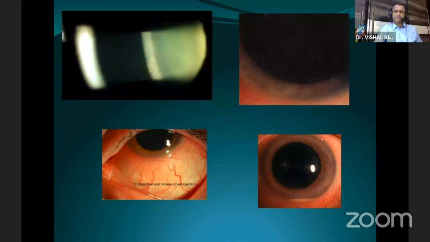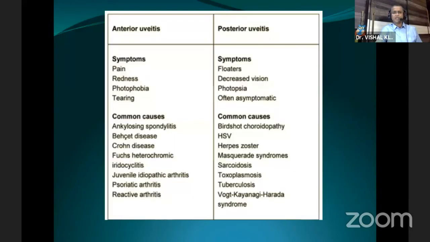This is the clinical picture. We have other talks, so I'll skip this. First, you can see the cells, then second, you have KPs, then circumcorneal congestion and the hypopyon. I'll skip this because we have other talks on this.